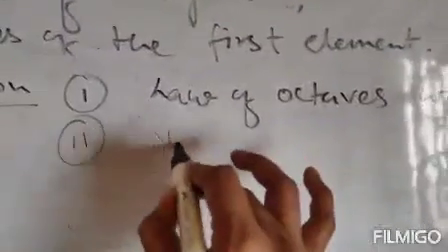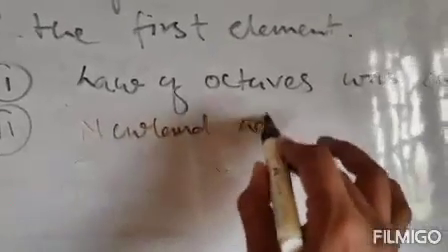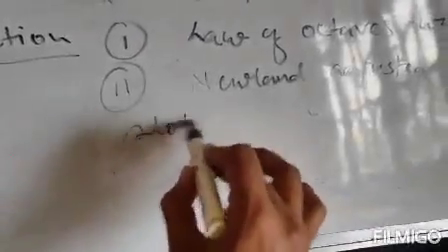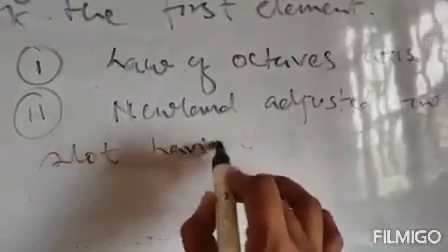So Newland adjusted two elements in the same slot, having different properties. Examples are cobalt and nickel.